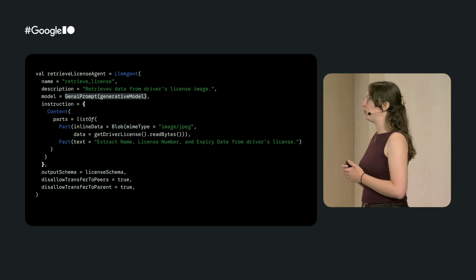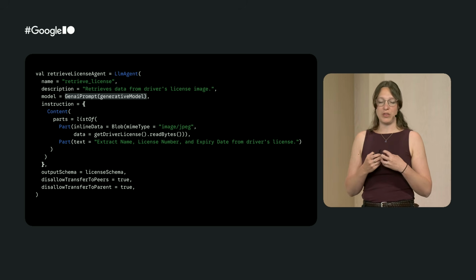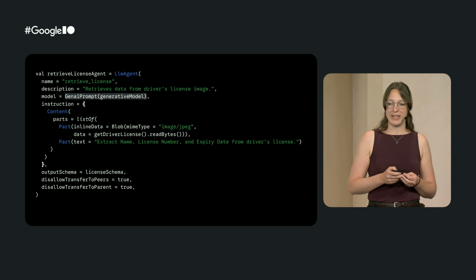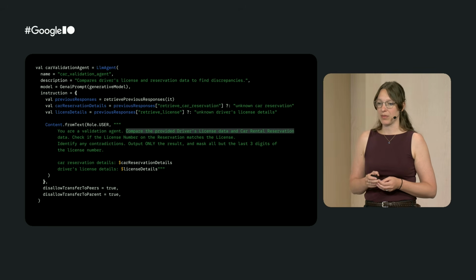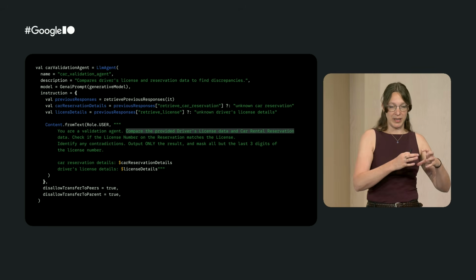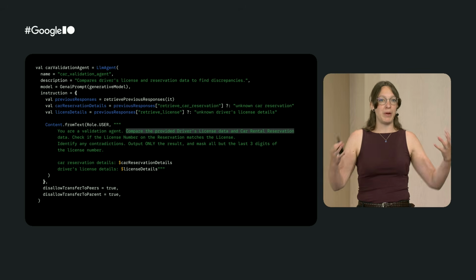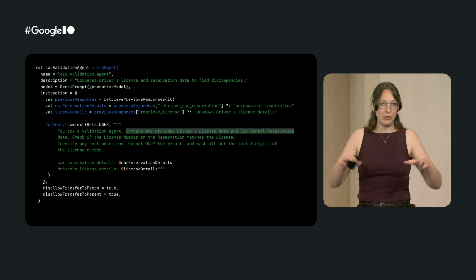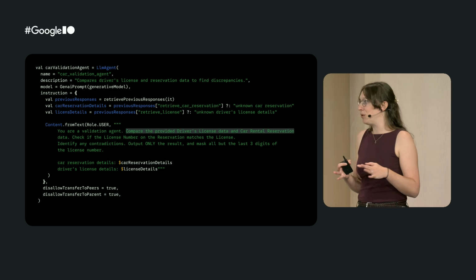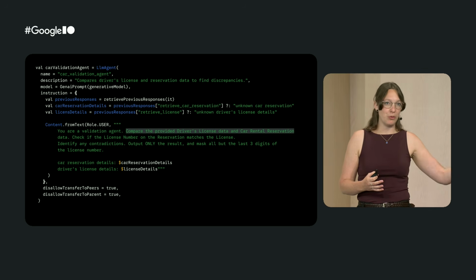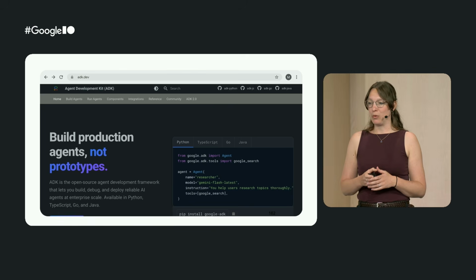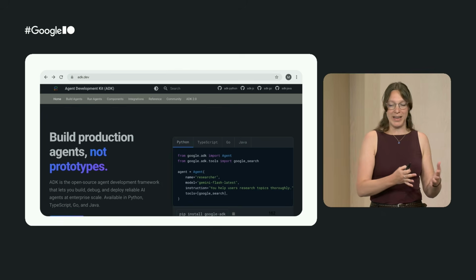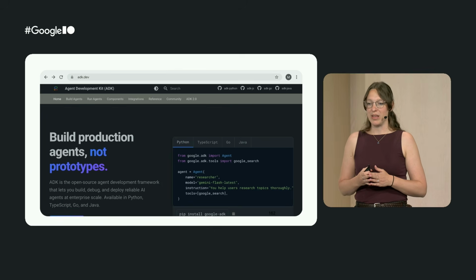And we have various retrieval agents that can use the device Nano model to retrieve the correct data from our user's document. Separately, we have that last validation agent that we saw that can compare the data coming in from those retrieval agents. And together, we have a whole set of agents set up with just a few lines of code, using both on-device and cloud, working to build something that is highly intelligent for your user.